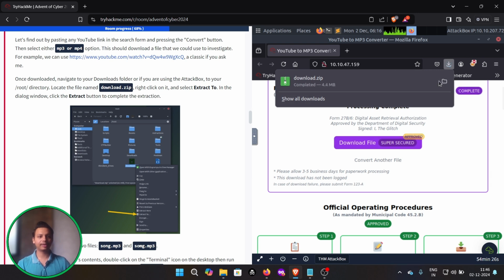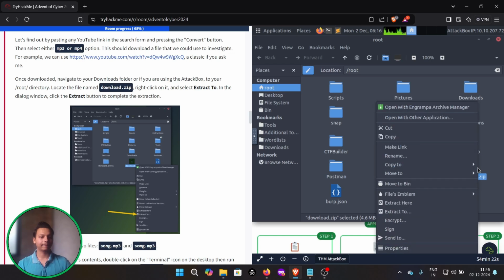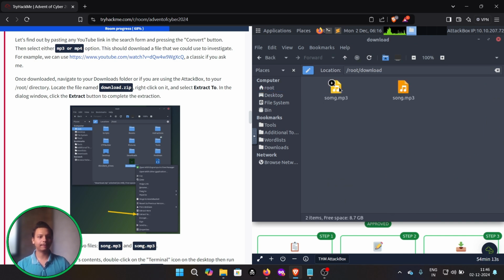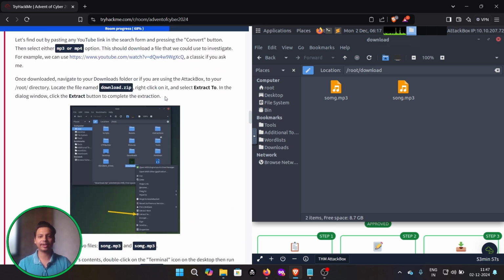You can see the download zip, it is in zip format. Let me just open the file and extract here. Cool. Okay, you can see there are two files: somg.mp3, where the n is replaced with an m, and the original song.mp3. It looks a little bit suspicious, as we are in the field of cybersecurity.